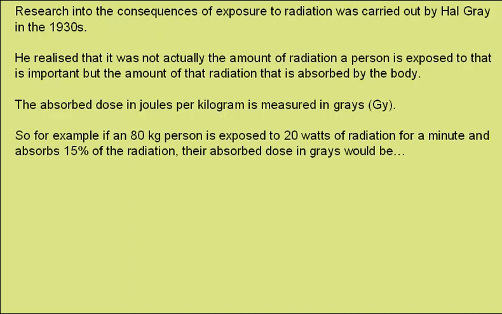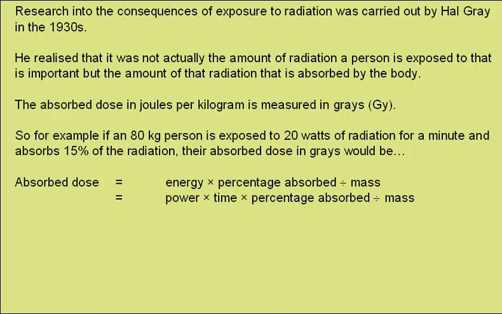So, for example, if an 80 kilogram person is exposed to a power of 20 watts of radiation for 1 minute, and they absorb 15% of that radiation, their absorbed dose in grays would be given by the energy multiplied by the percentage absorbed over the mass of the person. But the energy is given by the power times time, and so we have a power of 20 watts for 60 seconds multiplied by 15% absorbed over the mass of the person of 80 kilograms, giving an absorbed dose of 2.25 grays.